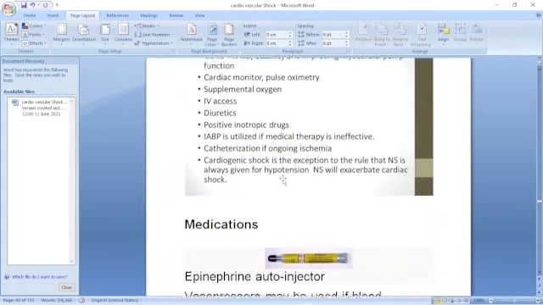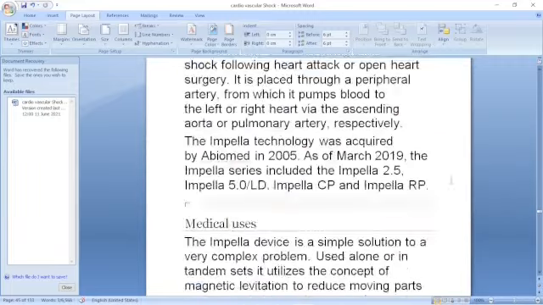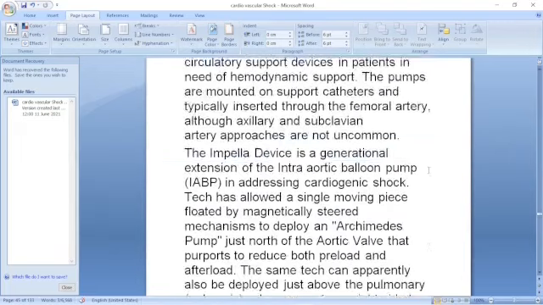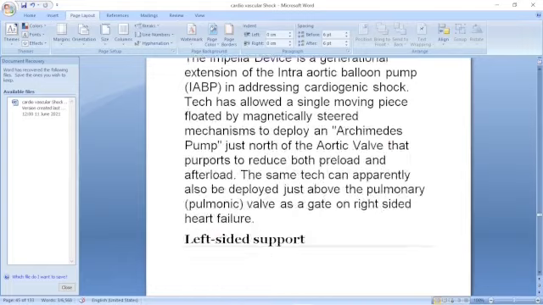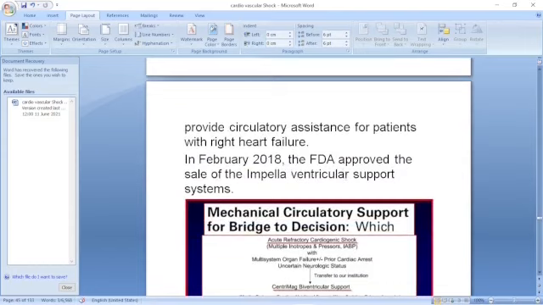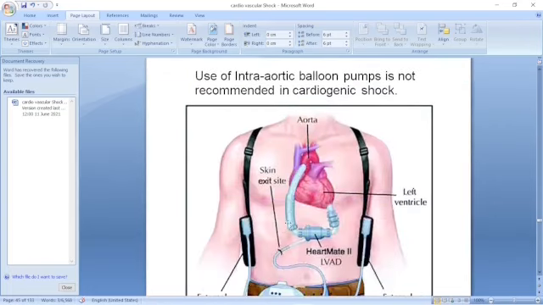Most important, you have to identify the cause and give treatment. Sometimes the heart needs mechanical support. These are some of the mechanical supports. If the heart has failed, you can give some temporary mechanical support, and the FDA has approved such support since 2018, like the intra-aortic balloon pump. This is for when the left ventricle has failed.